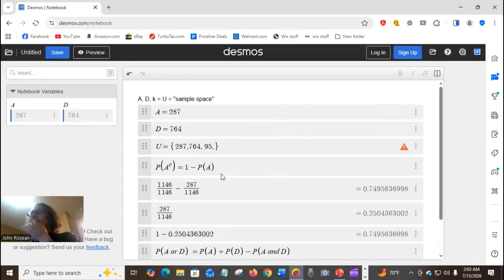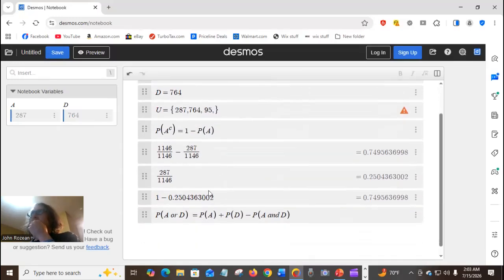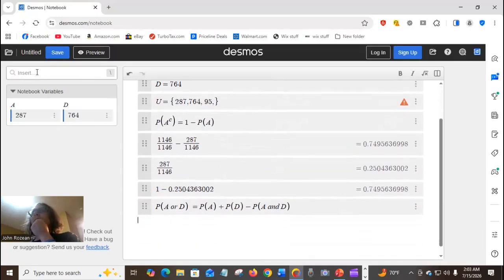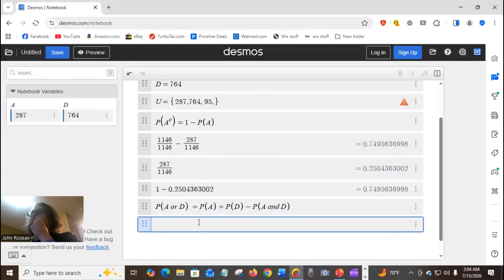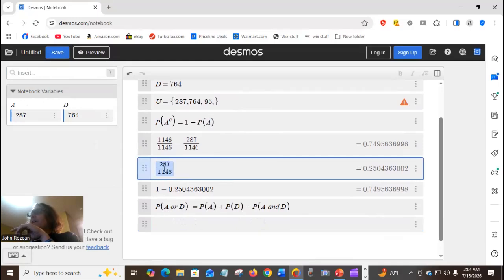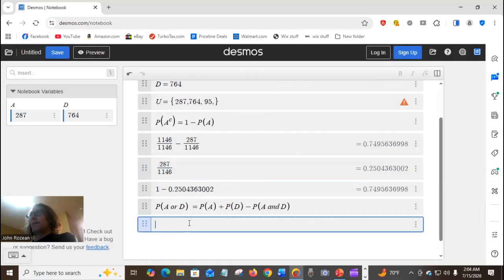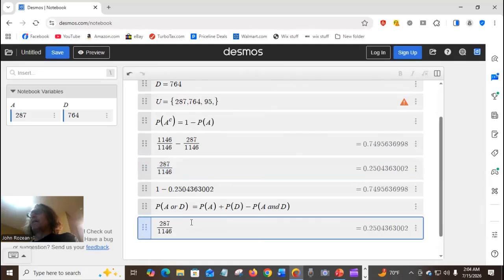It just doesn't like some of the nomenclature. Anyway, this is the one we're talking about here. So probably we want to find A or D. But notice we just found the probability of A, right? So that's the probability of A.